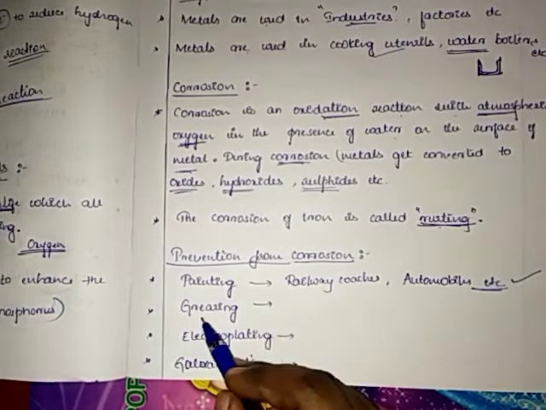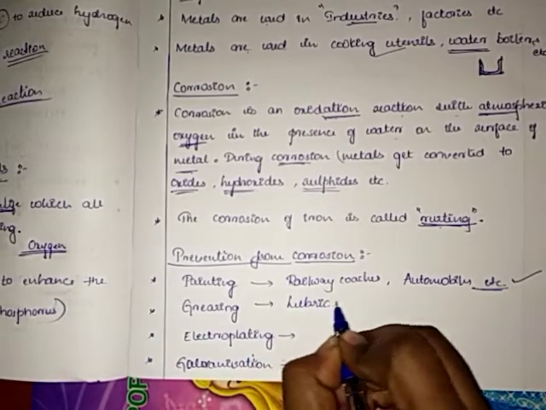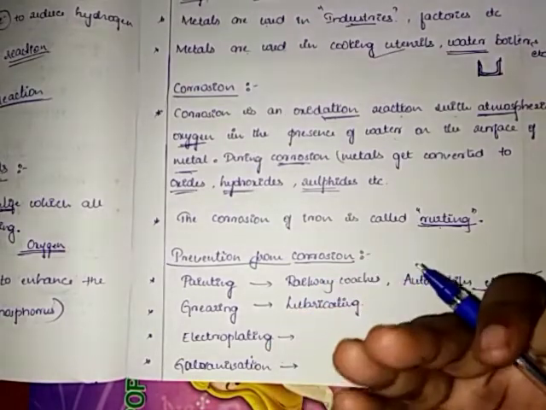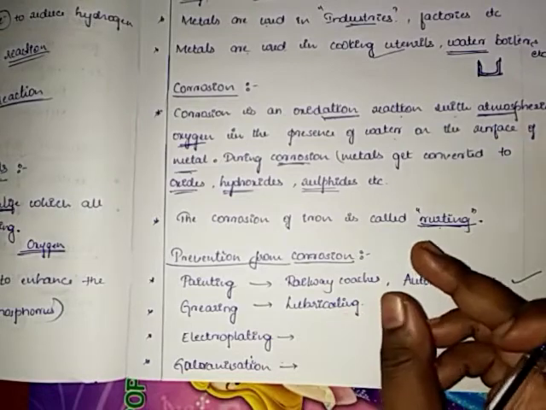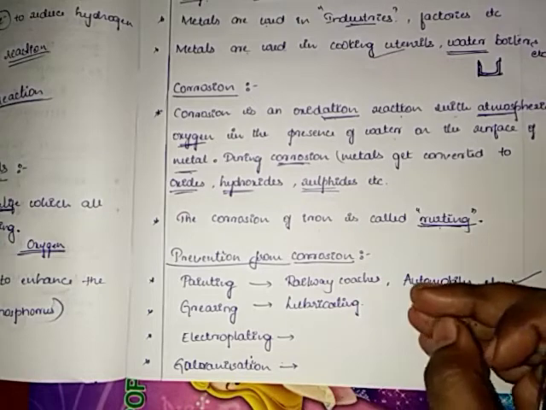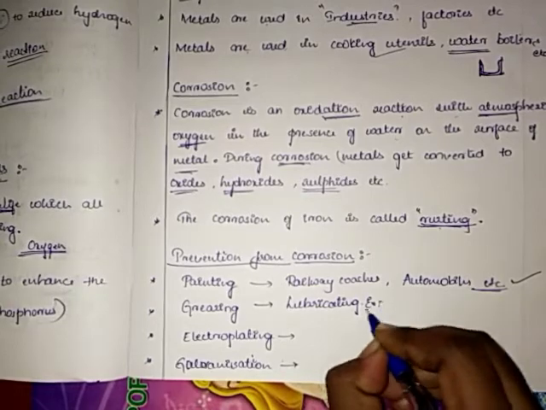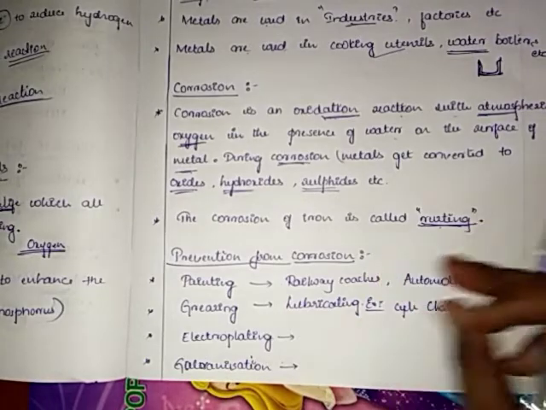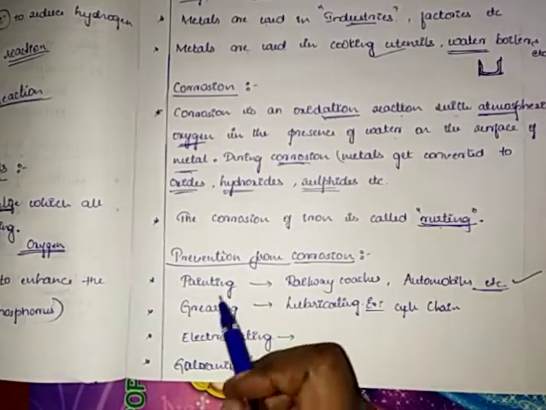And we also use the greasing method. Greasing means lubricating. In machinery, we use some grease, isn't it? Using grease prevents rusting. So for example, a cycle chain. Often we grease it so that it runs smoothly and easily.